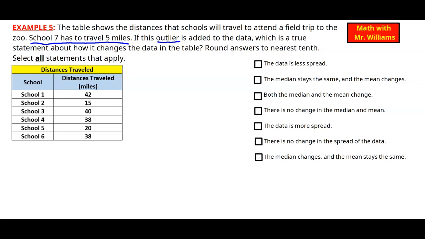Okay, so let's go ahead and start off with just putting the numbers in order from least to greatest. So here we have 15, 20, 38, another 38, 40, and 42. All right, let's start off with finding our median. We have 6 numbers, so we draw a line 2 over on both sides, find those 2 in the middle, giving our median as 38. And our mode will also be 38, due to there being 2 38s in the number set.